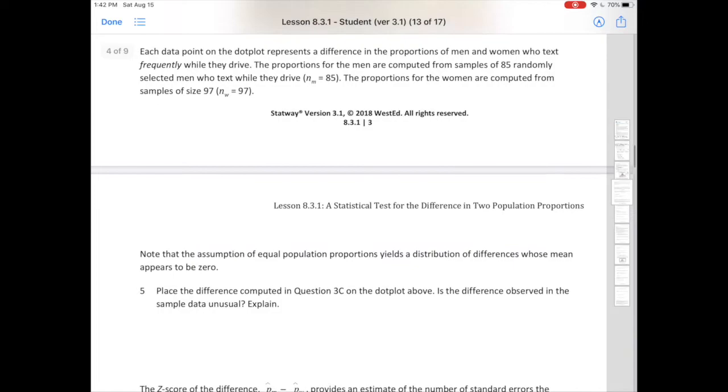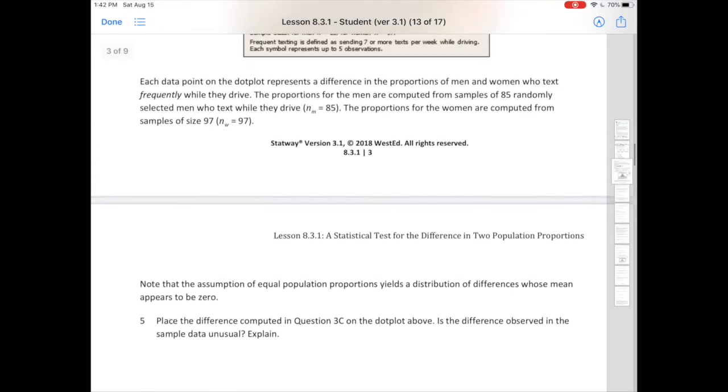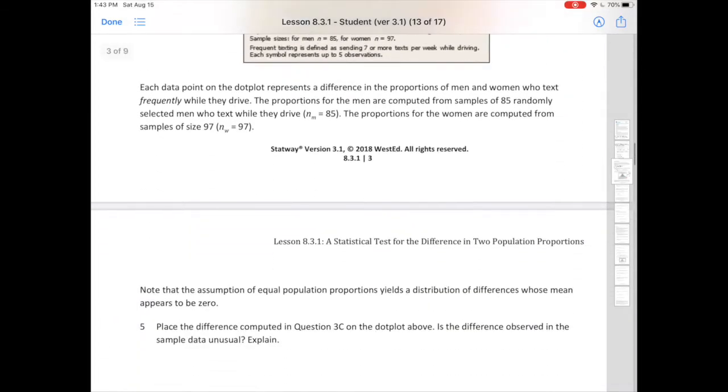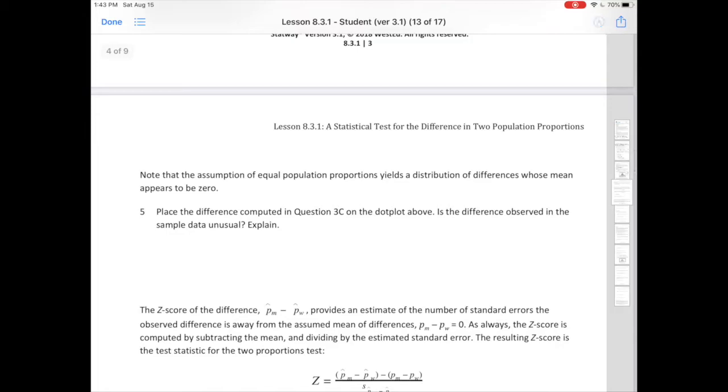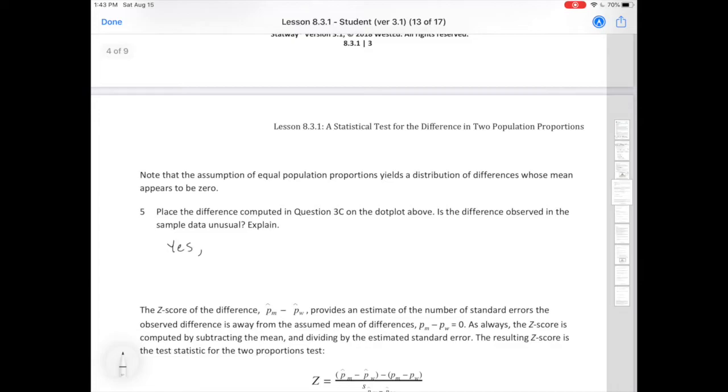So this question asks us, is the difference observed in the sample data unusual? Is it unusual? I mean, that looks unusual to me, right? That looks pretty far to the right, okay? Notice that there's not that many dots to the right of this. So yes, it does appear to be unusual. Yes.